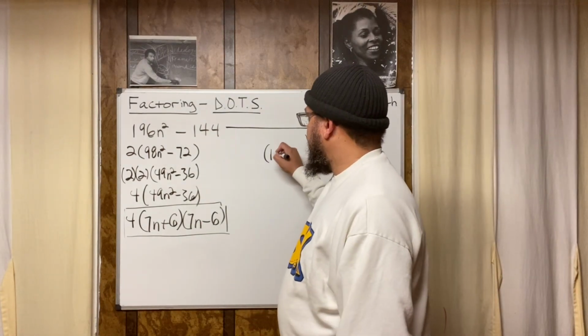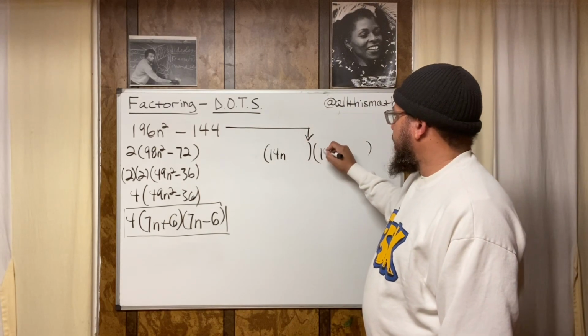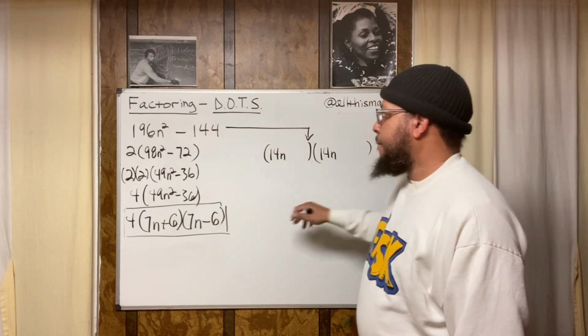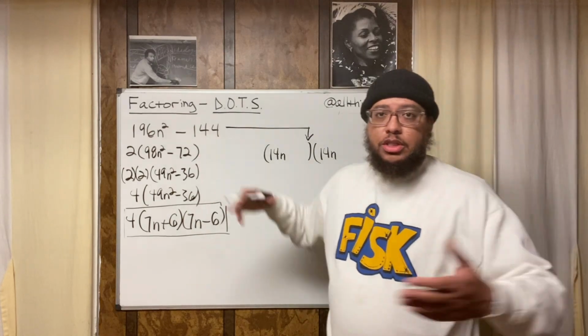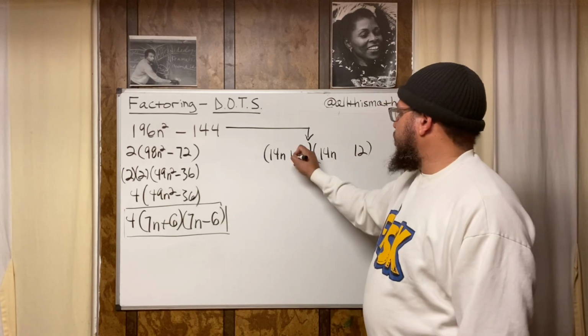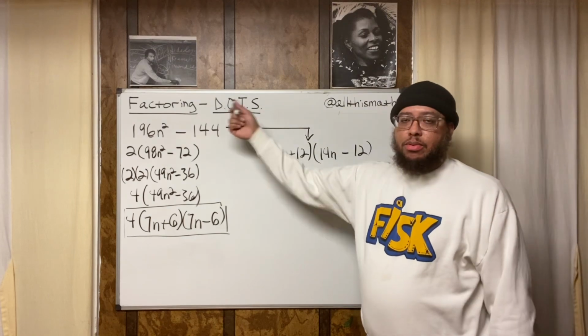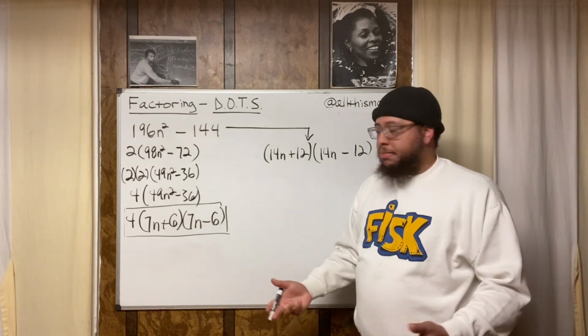All right? It's going to come in handy, I promise you. So 14n goes in the first slot, and another 14n goes in the other first slot. Then you take the square root of 144, which is 12. So you put the 12 right here, and the 12 right here, make one plus and make one minus. Now we just factored it using the dots approach, or the difference of two squares method, right?